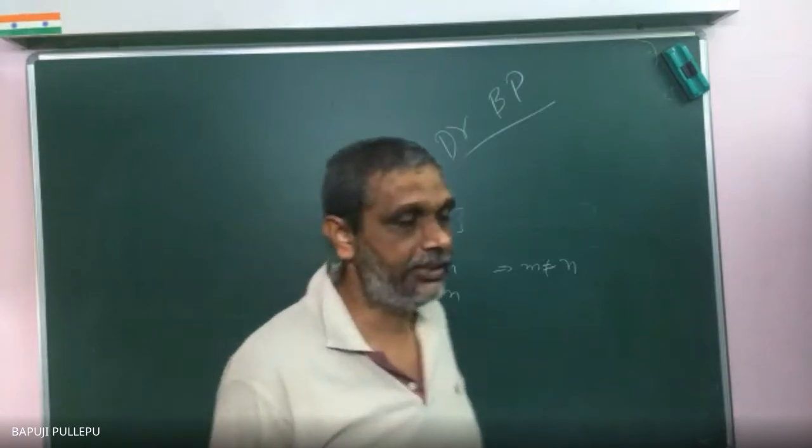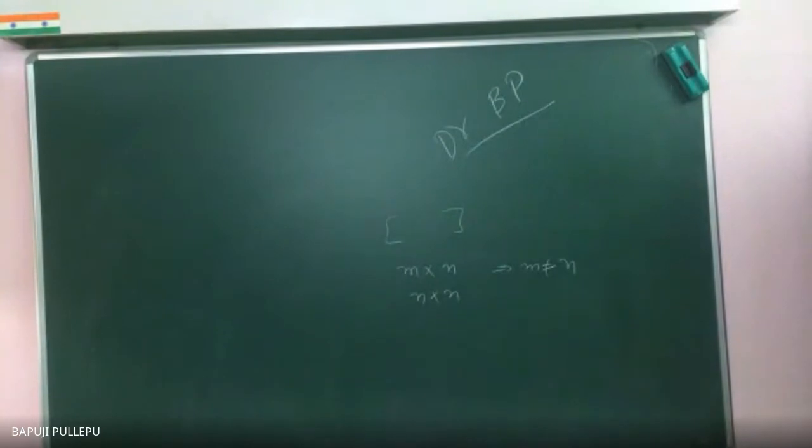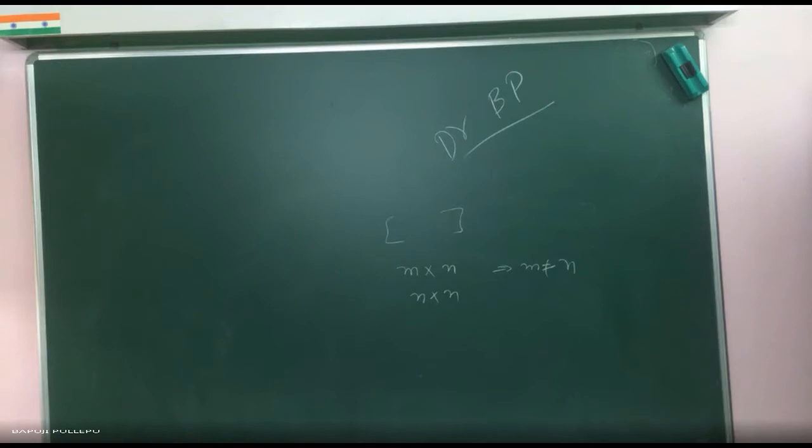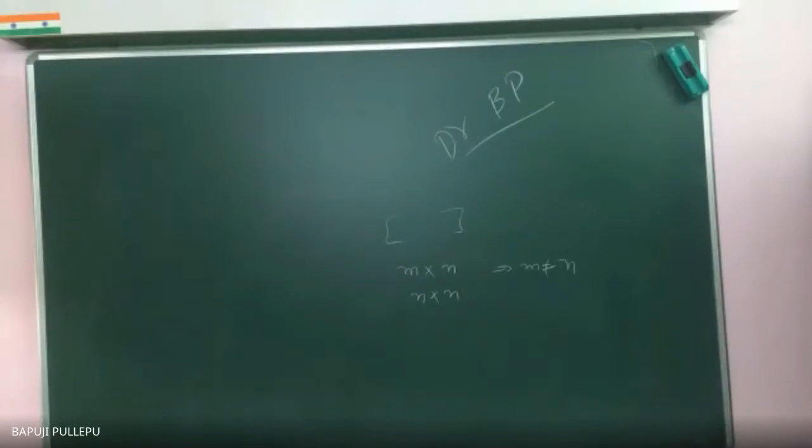2 by 2, 3 by 3, 4 by 4, 5 by 5, 6 by 6. Then for a rectangular matrix the order is m by n, m not equal to n: 2 by 3, 3 by 2, 4 by something. Now, a square matrix order, how can you pronounce it simply, stylishly? A matrix of order m or matrix of order n? Right or wrong, you can speak out, no problem.